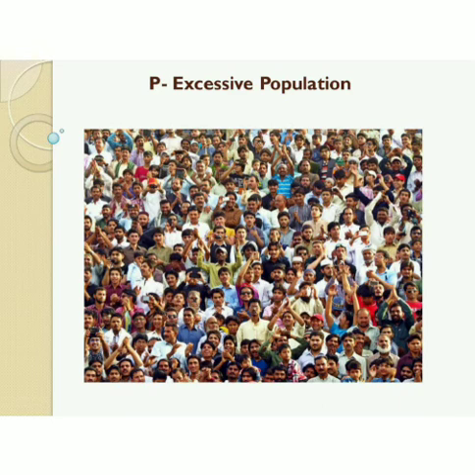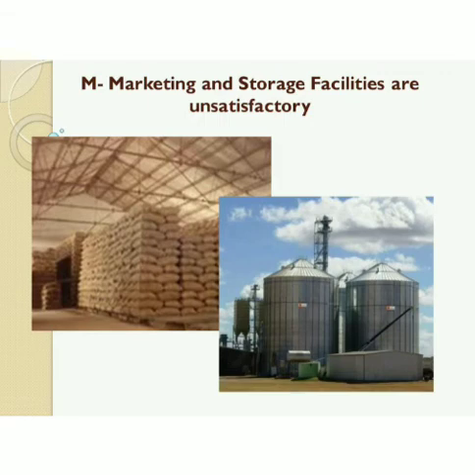Marketing and storage facilities are not enough, and the amount of money that has to be invested to build storage and marketing facilities is very high. Farmers do not have adequate storage and marketing facilities, because of which their farm produce rots away and they are not able to get a good price, and because of that our Indian agriculture suffers.